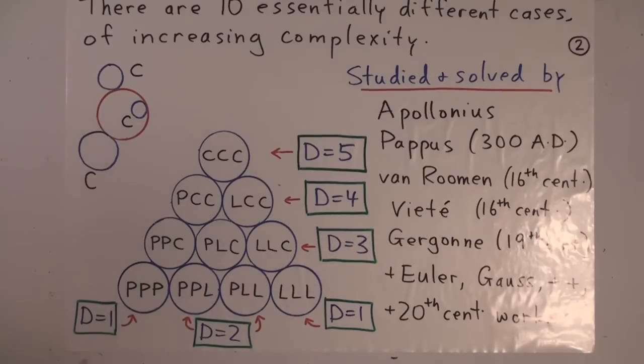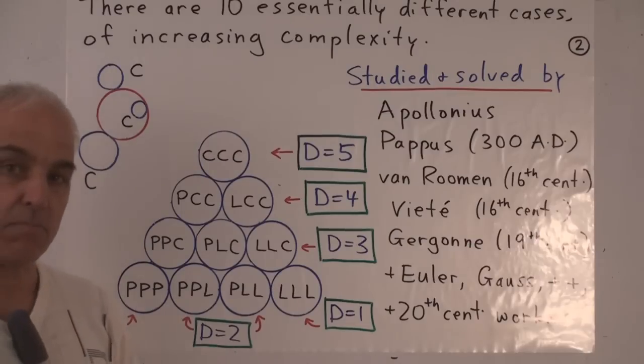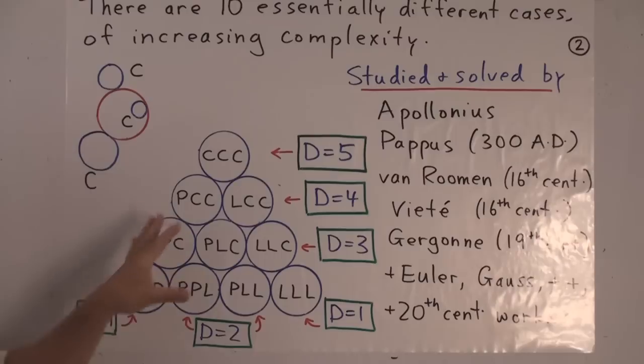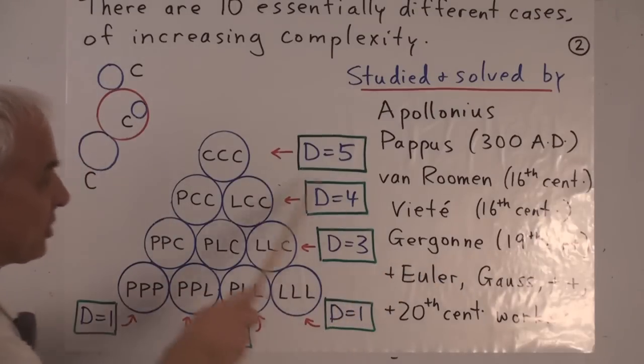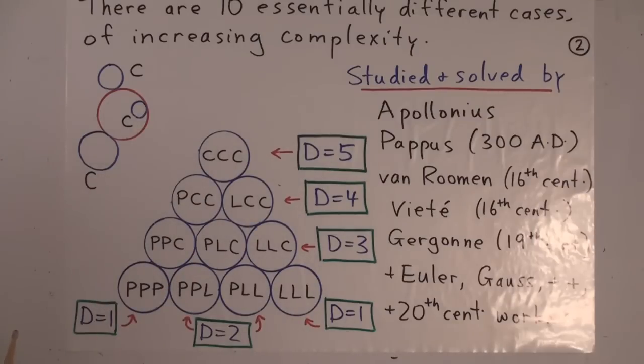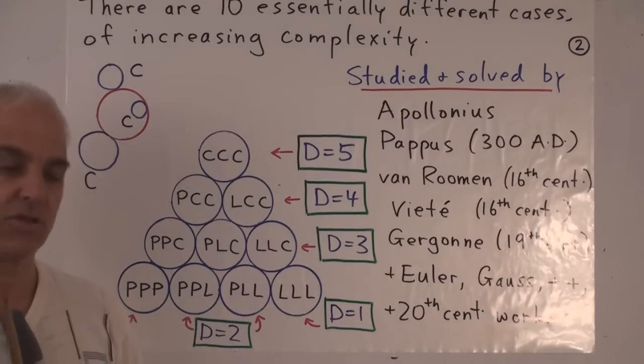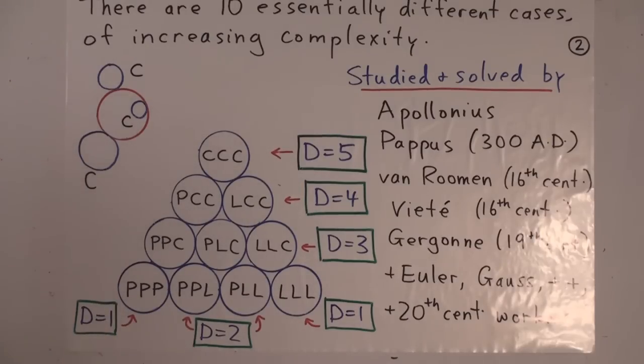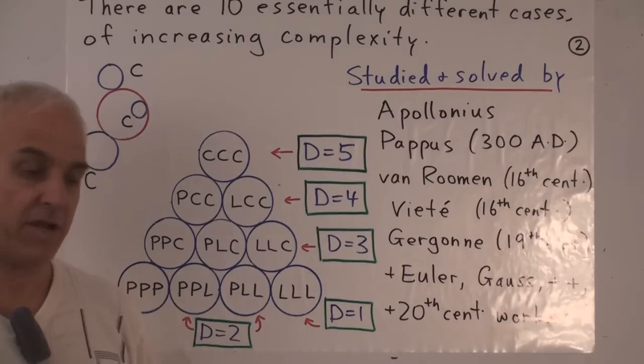Viète, a famous French mathematician in the 16th century, also one of the very big contributors to algebra. He spent a lot of time thinking about this problem and came up with solutions. Perhaps the most elegant solution to the 3 circles case is the one given by Gergonne in the 19th century. It's a synthetic construction problem without any algebra. A lot of other people have thought about this problem and various consequences. Euler, Gauss, Newton, many other people have at some point or another studied this problem. It's a very natural problem.